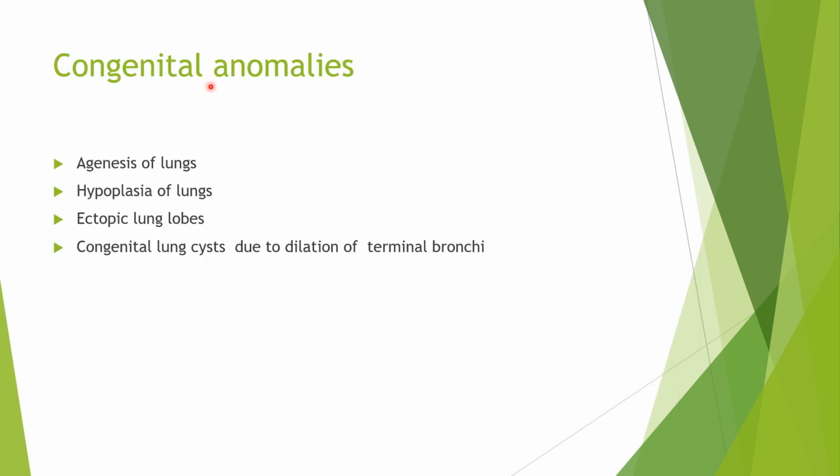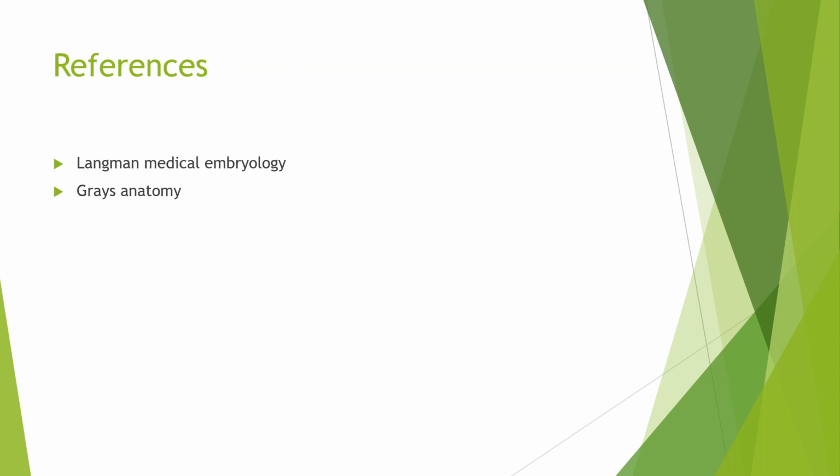Other anomalies may be agenesis of the lung, hypoplasia of the lung, ectopic lung lobes, or sometimes a congenital lung cyst, which may be present due to dilation of the terminal bronchi at certain levels. So here are the references.